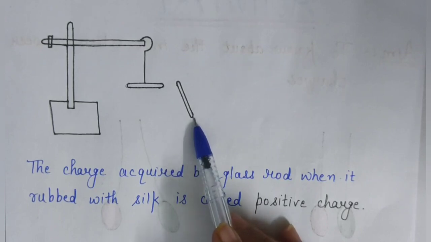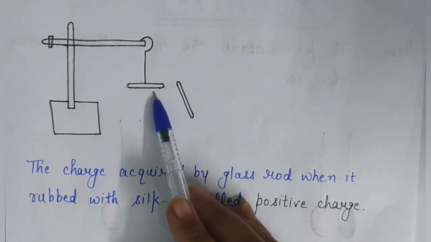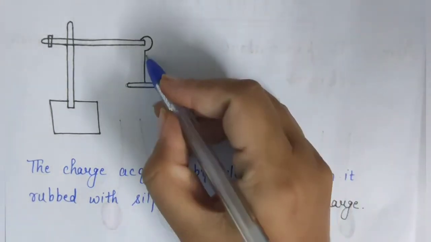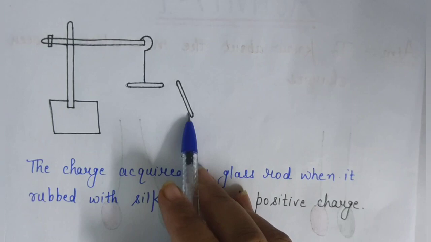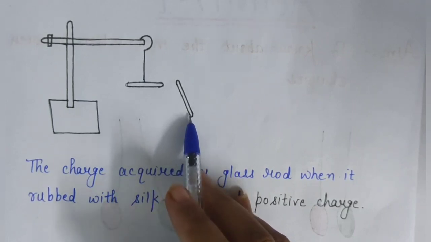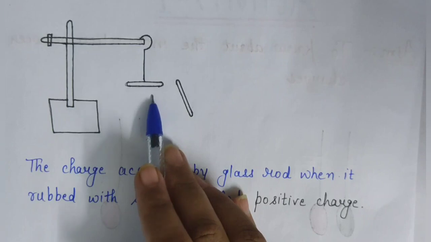Now we are suspending one rod with a silk thread. This is a silk thread. This is a rod. This is the other glass rod. And we rub the glass rod with a piece of silk cloth. And after rubbing, we suspend one rod to a stand.